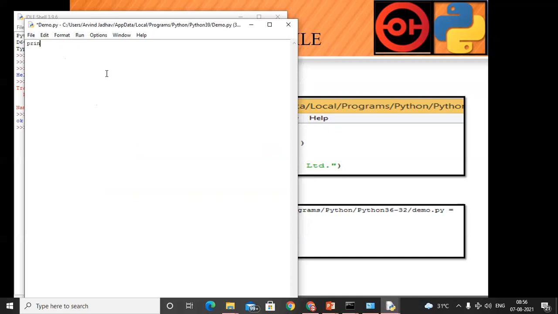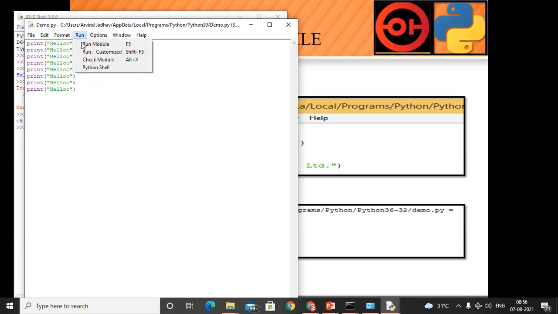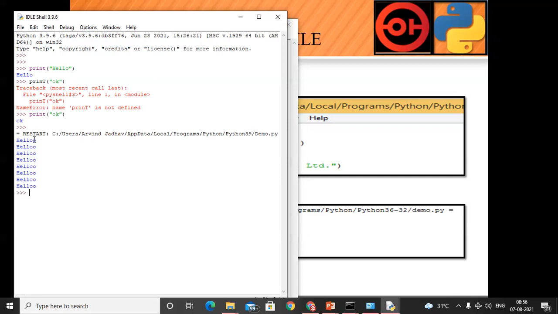For example, I want to use print, round bracket, double quote, hello. Okay, I will write this statement one more time, and one more time. Okay, save it. Like in the command prompt, each and every statement would go through REPL: read, evaluate, print, loop back. But now it is not like that. So we will save one more time and try to execute the program. See, we get the output hello so many times.